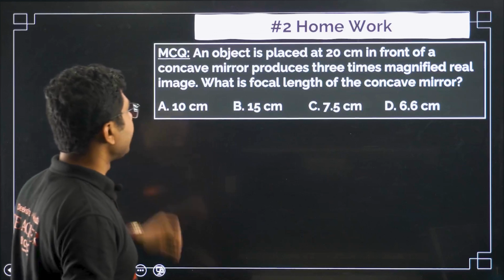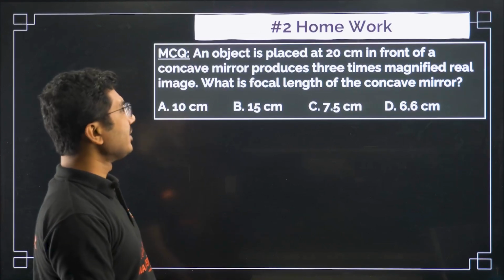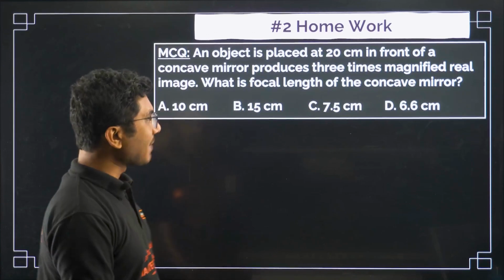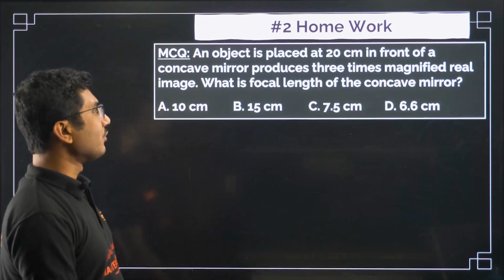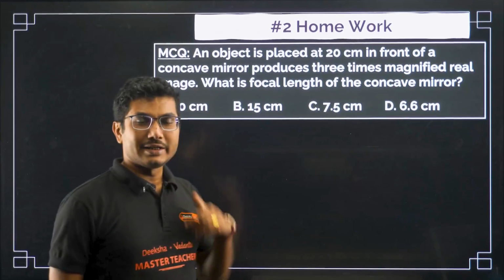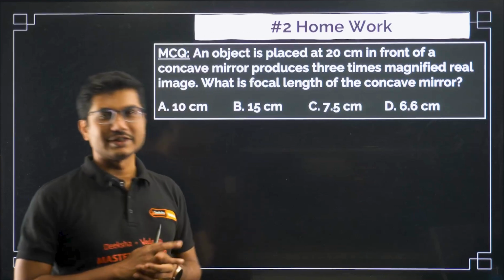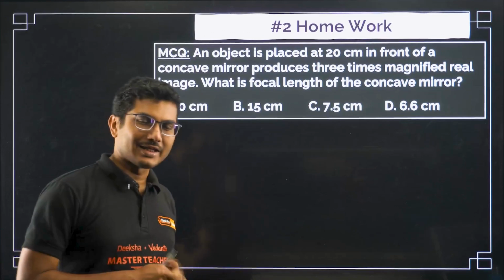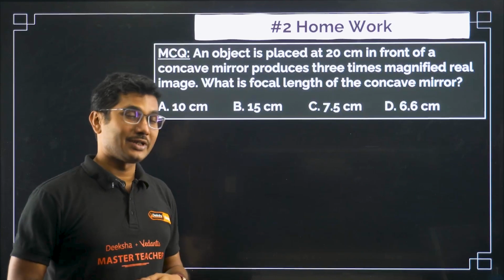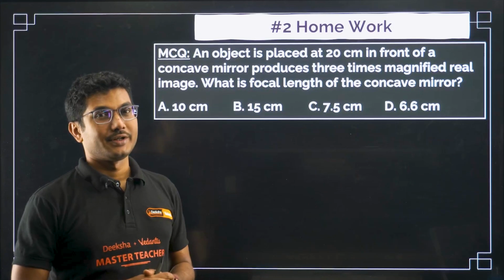Next question. An object is placed at 20 centimeter in front of a concave mirror and produces a 3 times magnified real image. What is the focal length of the concave mirror? Again, pause the video and answer it in the comment below. Those who are smart don't need to solve this question. This is a hint: they can answer it from our lecture itself. If you observed the lecture clearly, you can answer it without solving it, right?